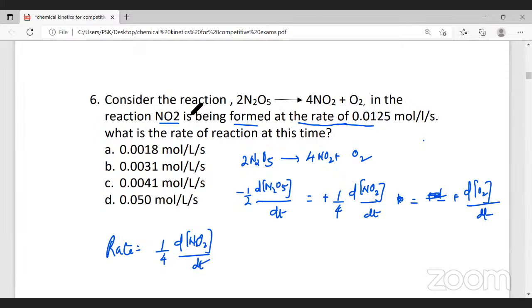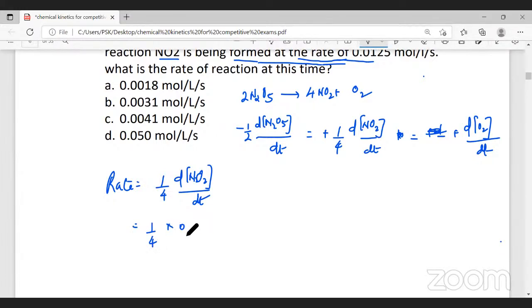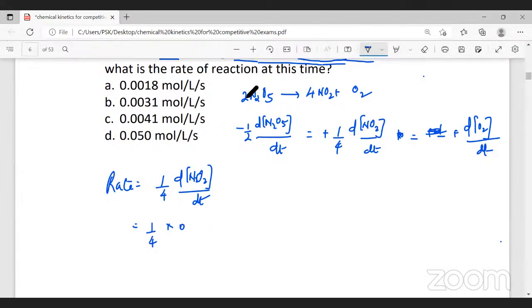Because in the question they've given, in the reaction, NO2 is being formed at the rate mole per decimeter cube. So what will be the rate of the reaction? It will be 1 by 4 into, because they've given you here, in the reaction, NO2 is being formed at the rate.